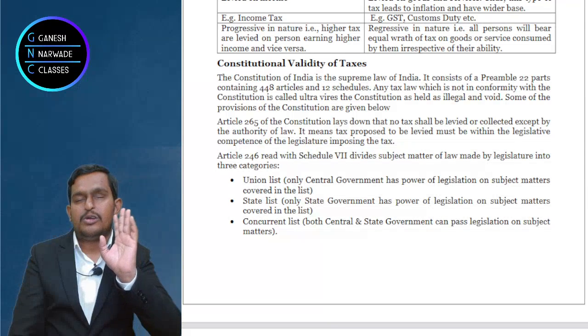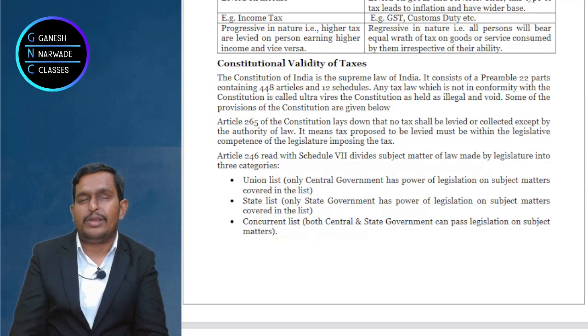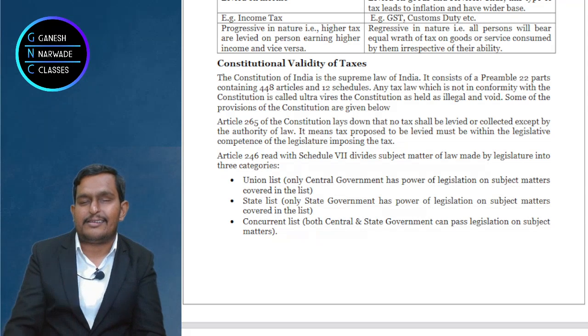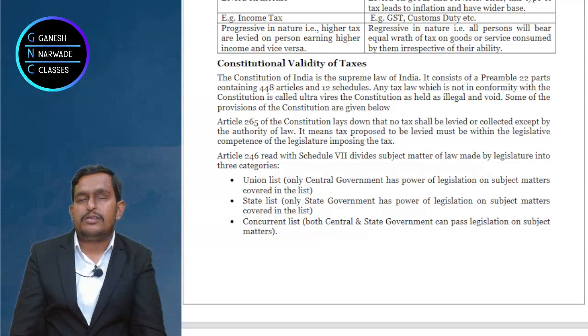Let's continue. So under Article 246, how many lists are there? Three lists: union list, state list, and concurrent list. Now suppose there is any dispute between the central and state government, who will prevail? Suppose tomorrow Mamata Banerjee, Didi, is against Narendra Modi.